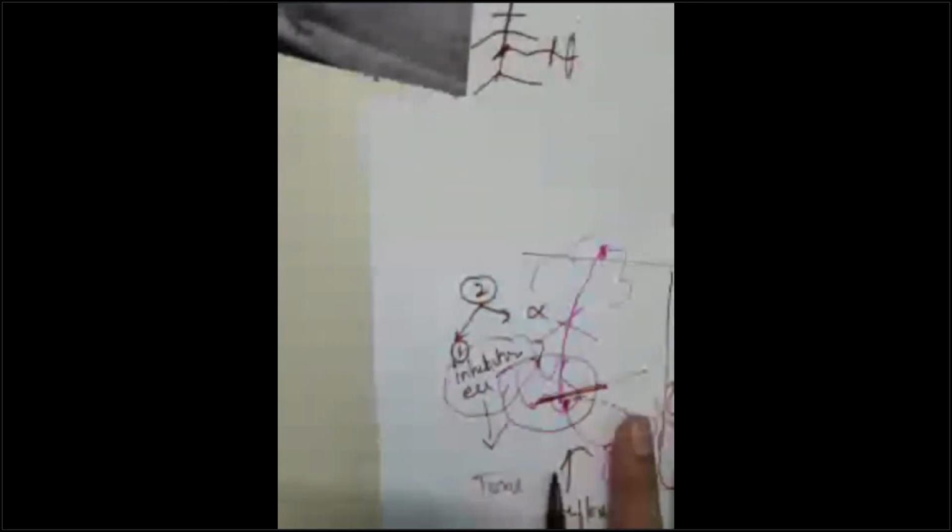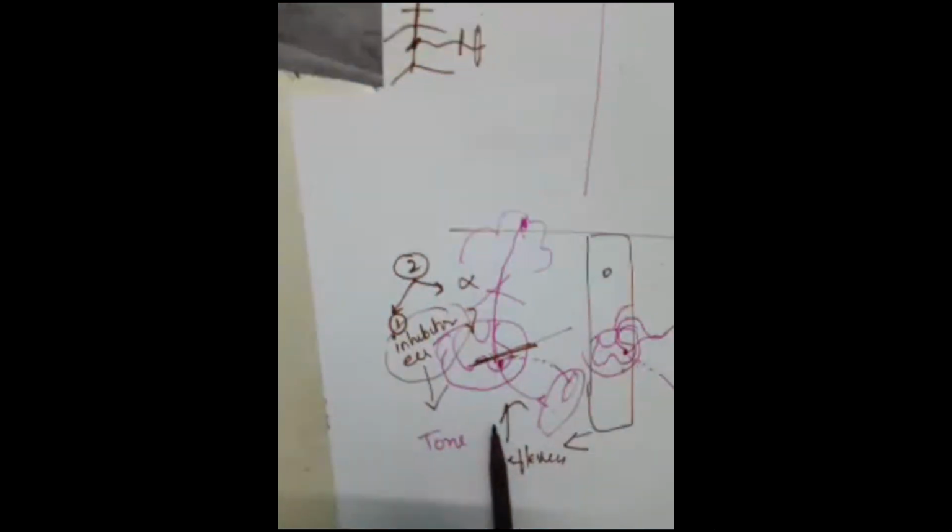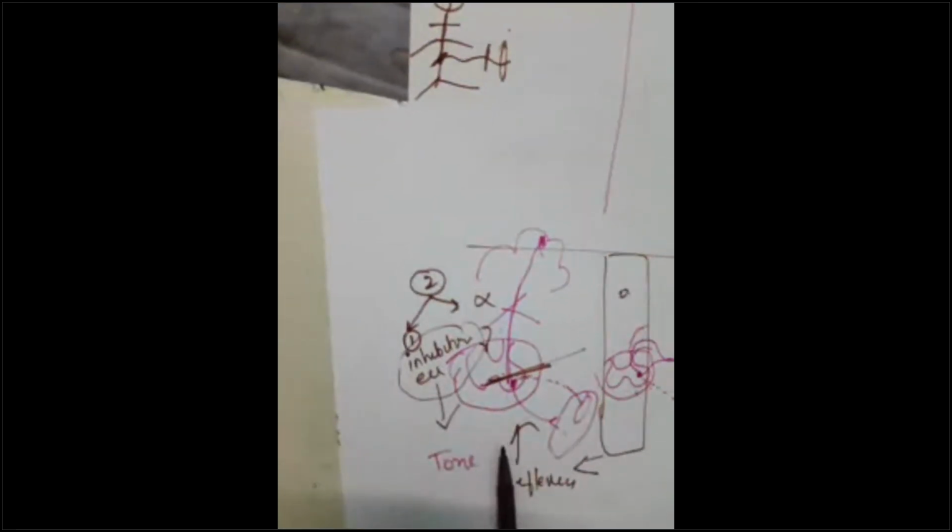When will it be exaggerated? When there is no upper inhibitory influence. Write this down. Inhibitory influence is not there. What will happen? Spastic paralysis. What is spastic paralysis? Spasm of the muscle. It is contracting exaggeratedly, excessively. Okay. Write this down. Inhibitory reflex is not there.